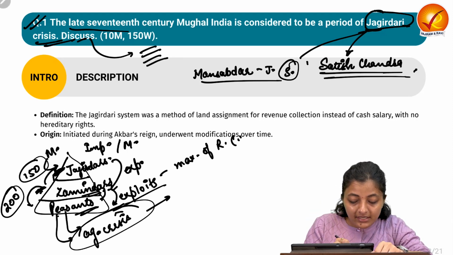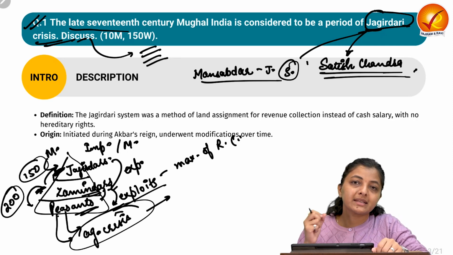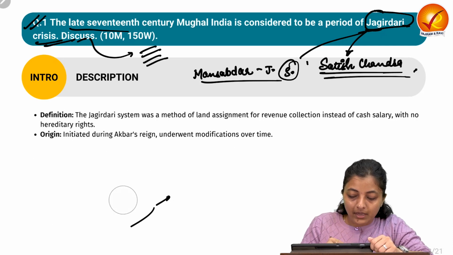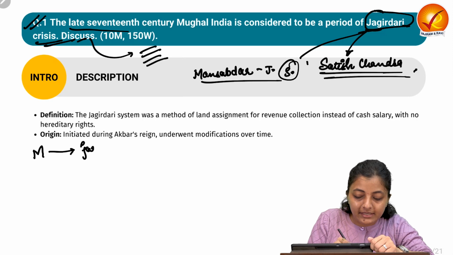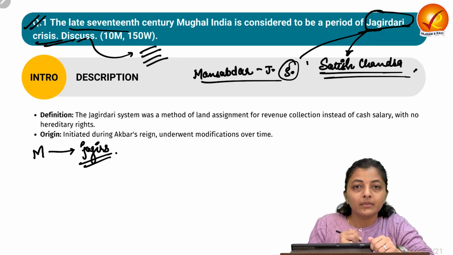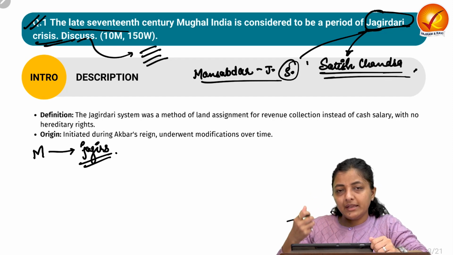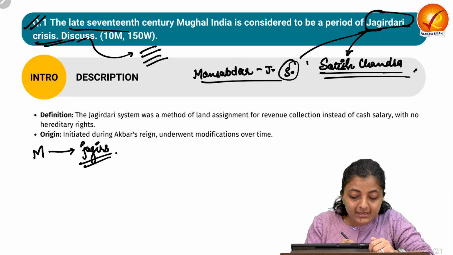It means the Jagirdars were exploiting the zamindars, and in turn the peasants, for the maximization of their revenue. That is the first thing. Next, we have discussed that the Mansabs were assigned the Jagirs. With time, when Akbar's reign ended and Aurangzeb's reign started, Aurangzeb